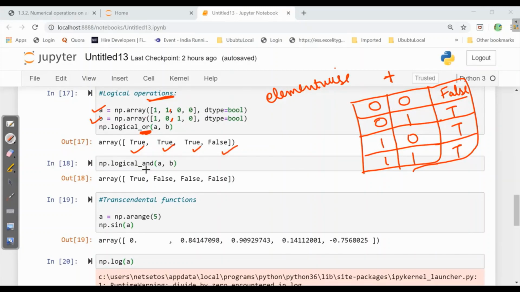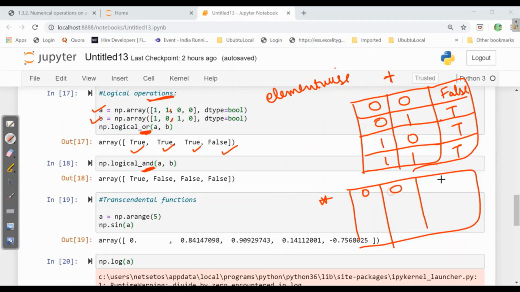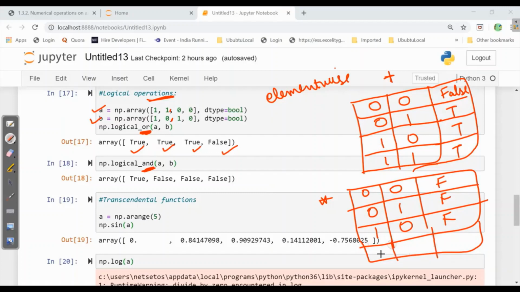Similarly, it will work for AND also. In AND, it always works like multiplication. So here 0 into 0 is false, 0 1 is false, 1 0 is false, and only 1 1 will return true. So here also it works so that just 1 1 is true and the rest will be false.